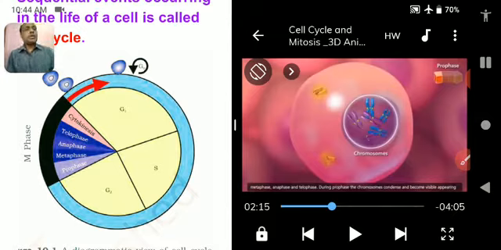So, in this video, what have you watched? You have watched that cells divide in a sequential manner.